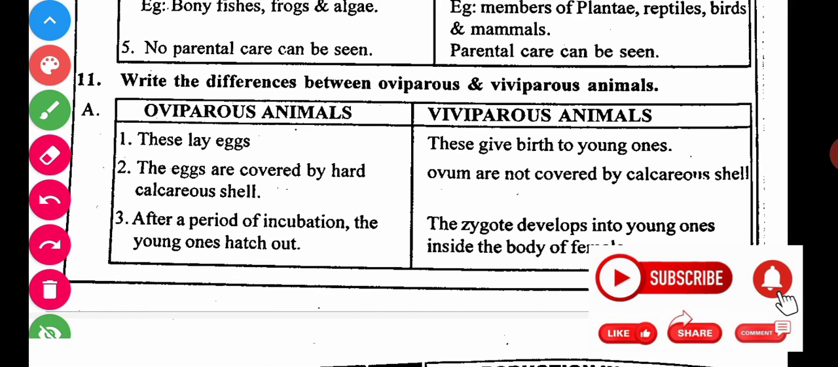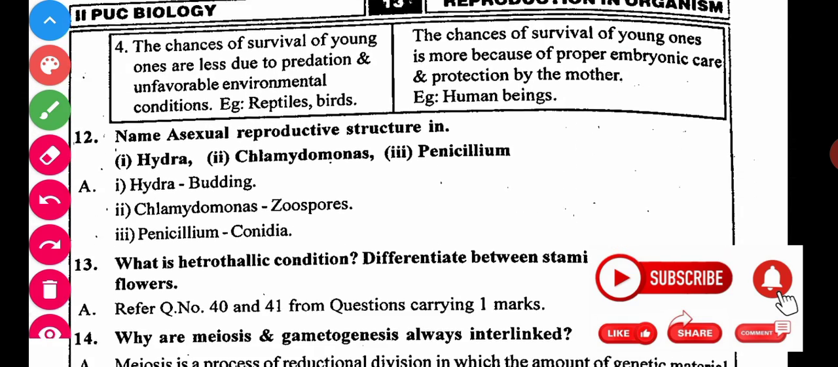Viviparous and oviparous. This question also may come. These are also very important. Oviparous means egg layers. Viviparous means baby layers. So that question too will come. That is also a very important question. Next,